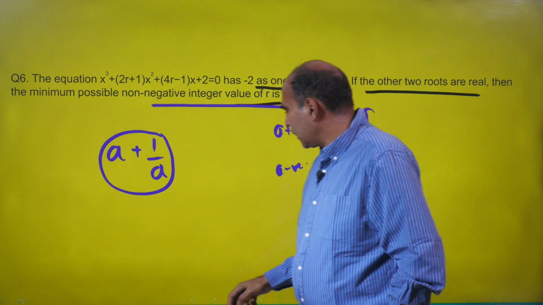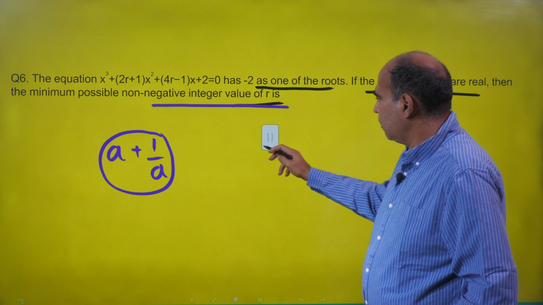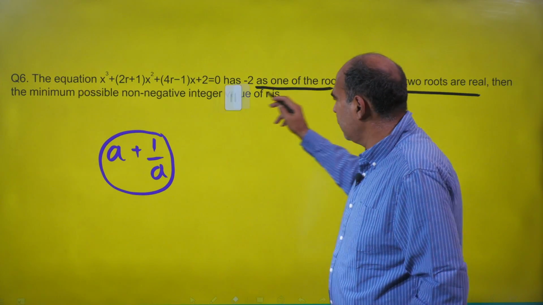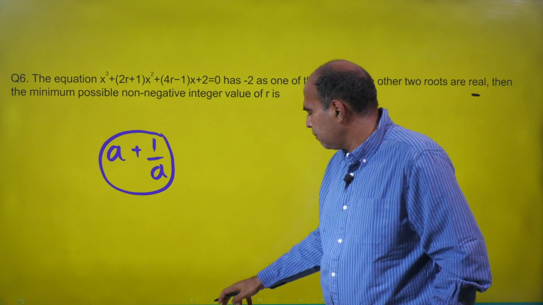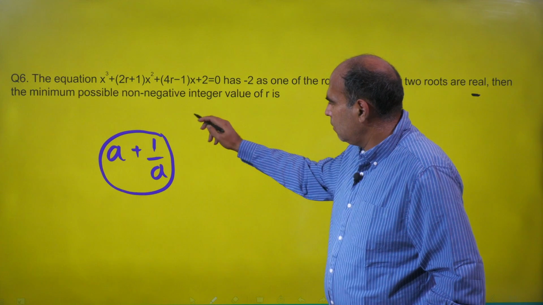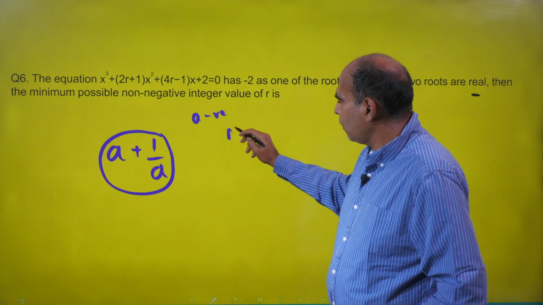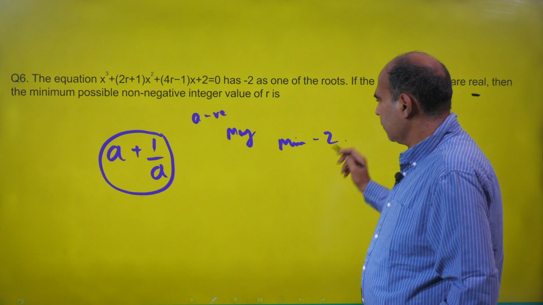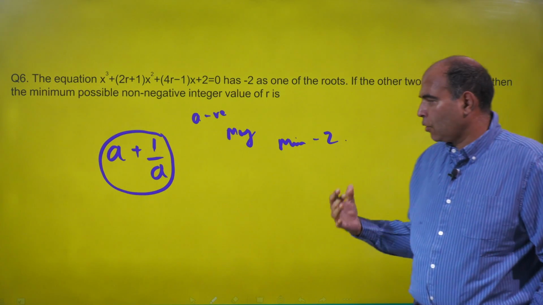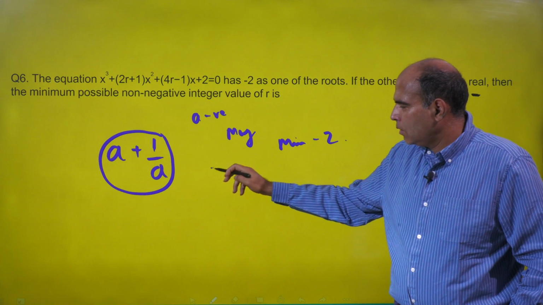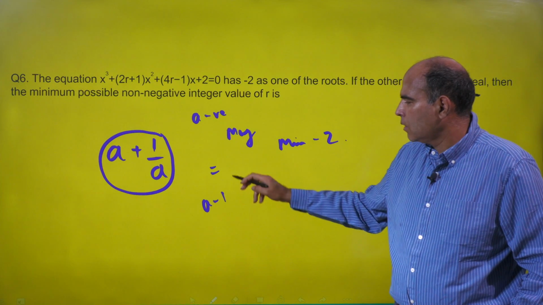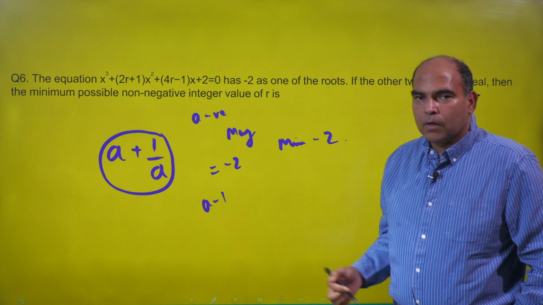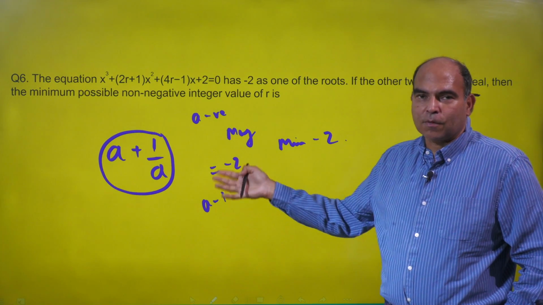And on the other side, the behavior is replicated. When A is negative, the behavior is replicated magnitude wise. When A is negative, the magnitude of the answer has to be minimum 2. When you talk about value of minus 2 at A equals minus 1, the value of this is minus 2, and that's the highest value that A plus 1 by A can have.